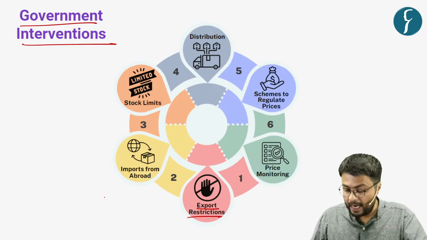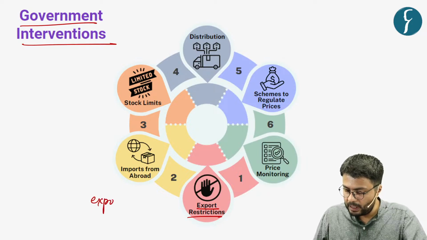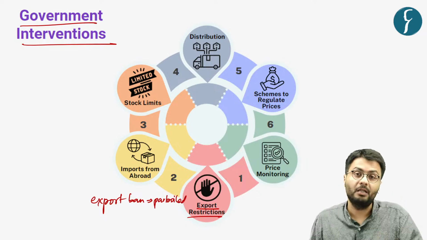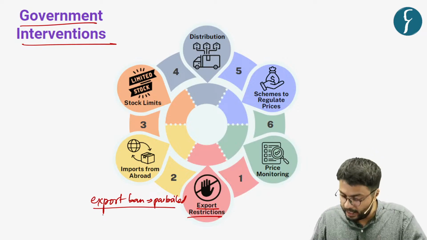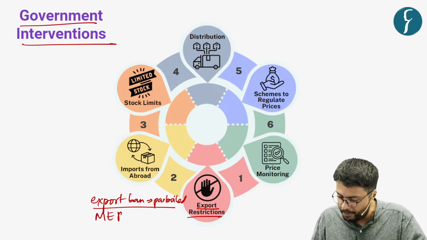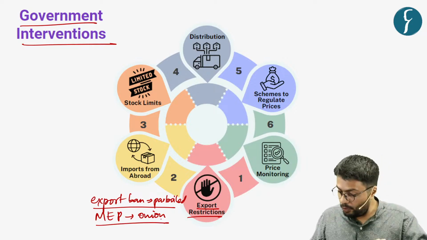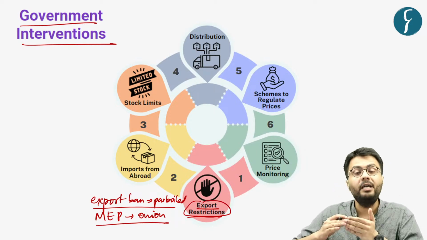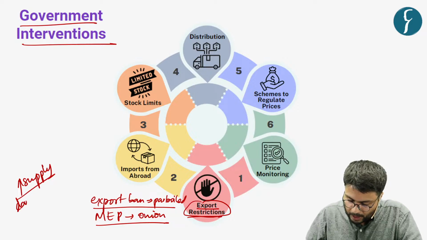So because of that, to increase the supply in the domestic market, the government imposed an export ban on parboiled rice, which is in great demand in other countries. Further, due to reduced production of onion, the government imposed a minimum export price on the export of onions. So these two are examples of how the government tries to restrict exports to increase the supply of food products in the domestic market.